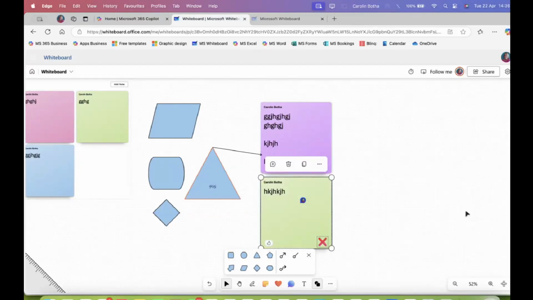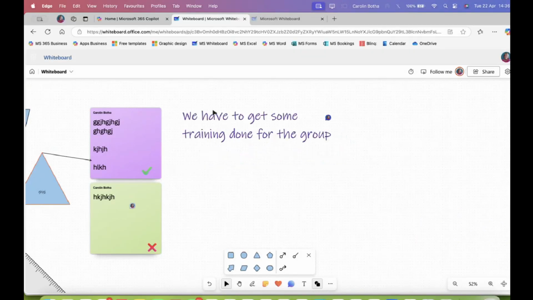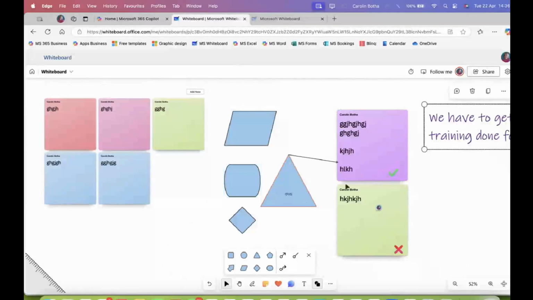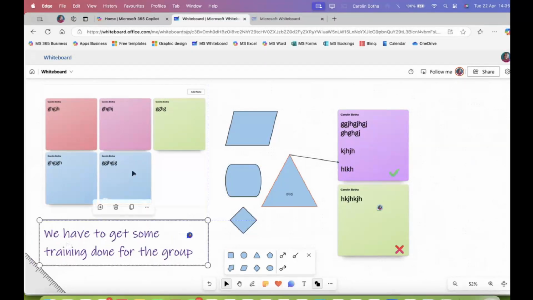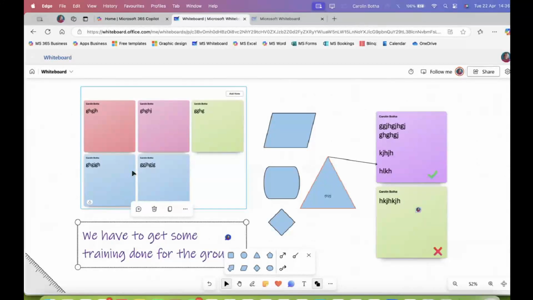Going to the right of my whiteboard, there's some text I remember. Moving this in here, so it's a matter of drag and drop. Just drag and drop. Maybe we can move this over here. There you go. So there's my first whiteboard.